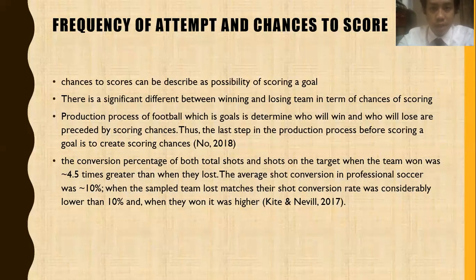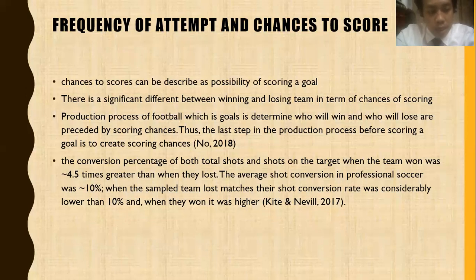Firstly, frequency of attempt and chance to score. Chances to score can be described as the possibility of scoring a goal. As we can see, there is a significant difference between winning and losing team in terms of chance of scoring, because the p-value is 0.000, which is less than 0.05.